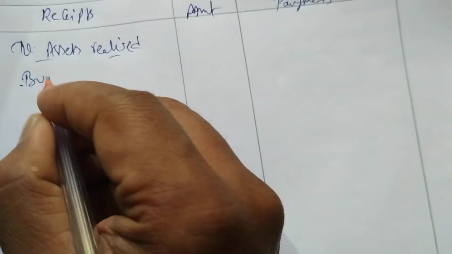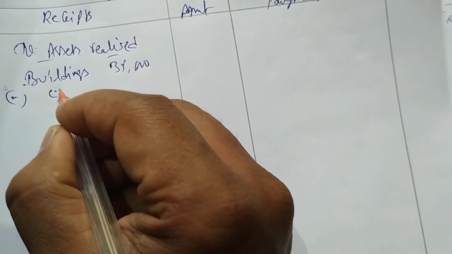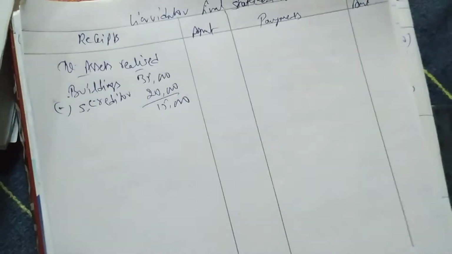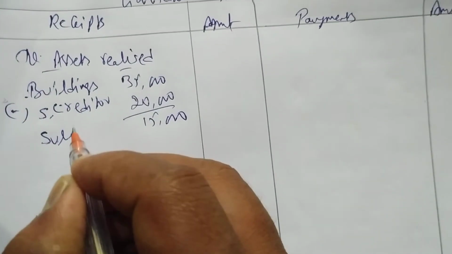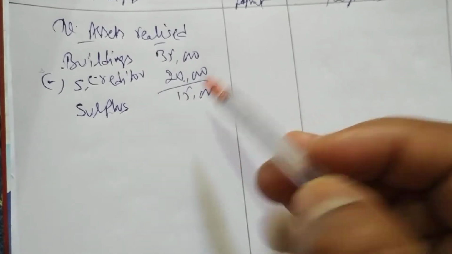To assets realized: firstly, sold building for rupees 35,000, minus from that we have to give to creditors. Here the creditor is secured, 20,000. So we call these secured creditors. How much is the surplus? 15,000. We sold the building for 35,000, but we have to pay only 20,000, so we get a surplus of 15,000.